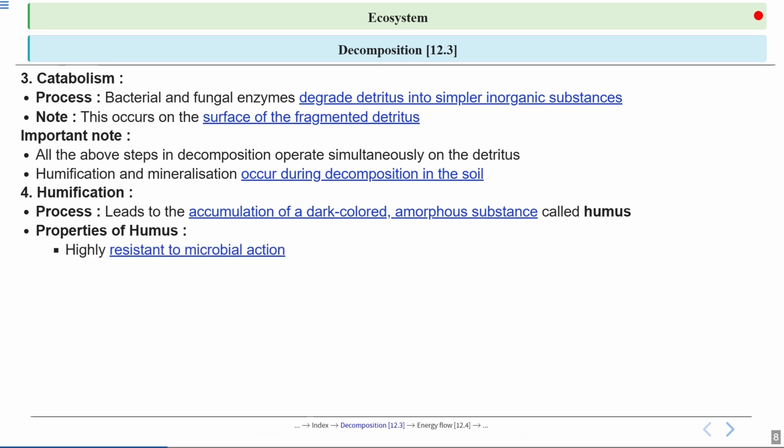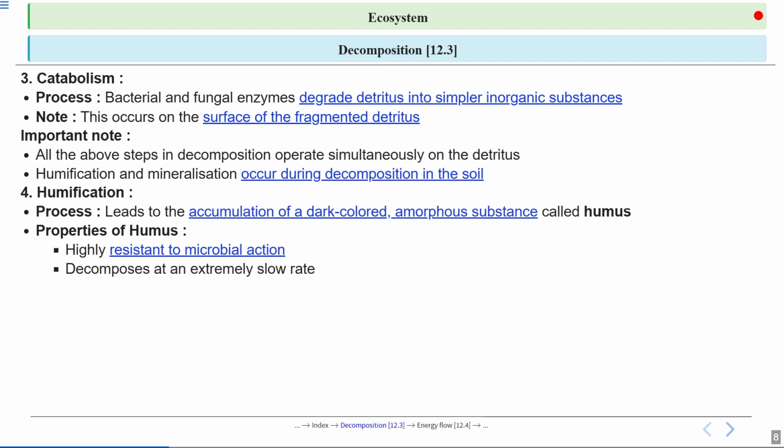First, humus is highly resistant to microbial action. This means that unlike other organic matter, it doesn't break down easily. Second, humus decomposes at an extremely slow rate. So this slow breakdown helps it remain in the soil for a long time, acting as a stable reservoir of nutrients for the plant.